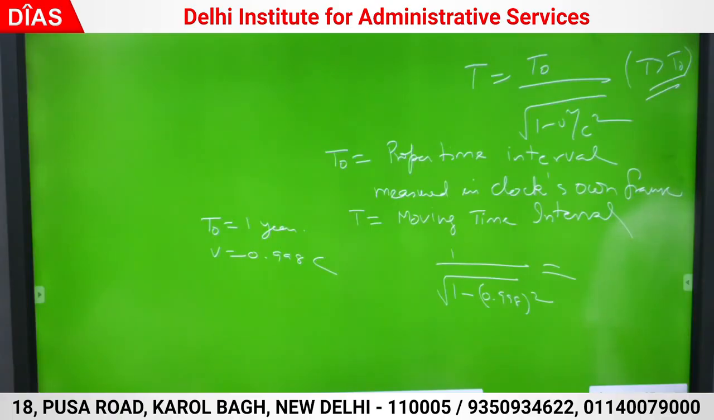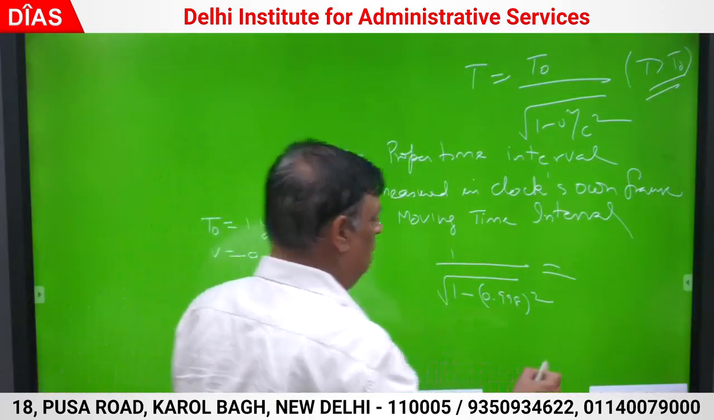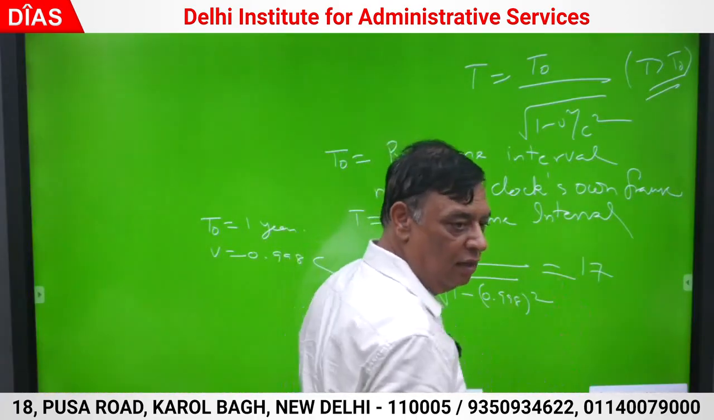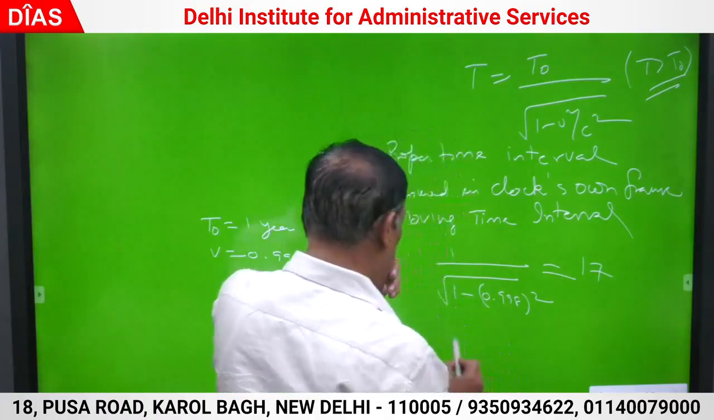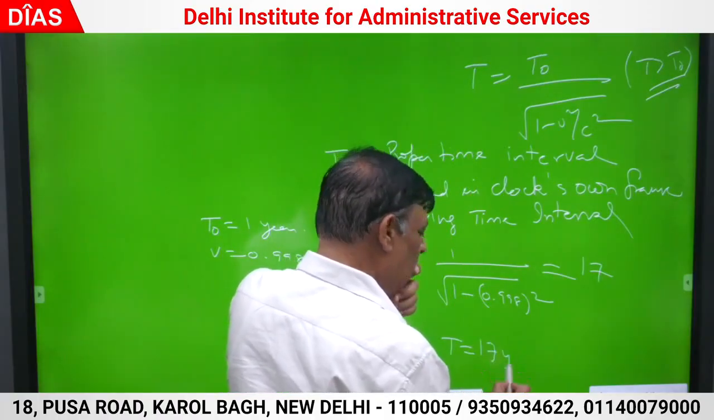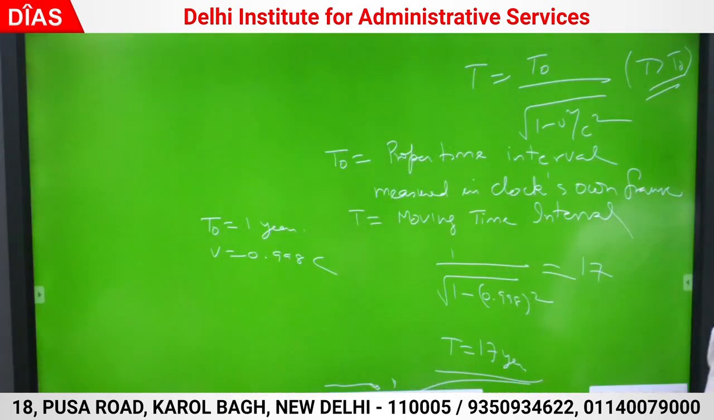How much is 1 by 0.063? Divide 100 by 6, how much? 16 years, 17 years. This turns out to be 17, correct? So if T0 is 1, T will turn out to be 17 years. Good. So if both the persons' ages were the same, they were 20 years at the time of departure.